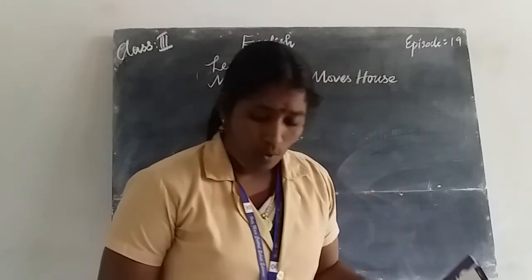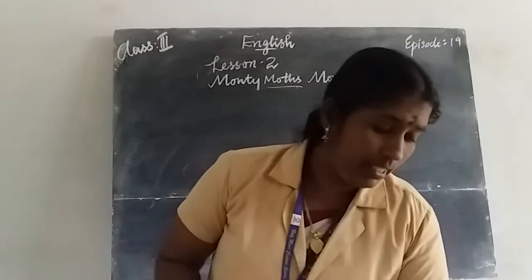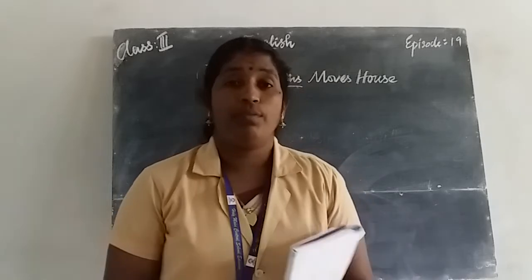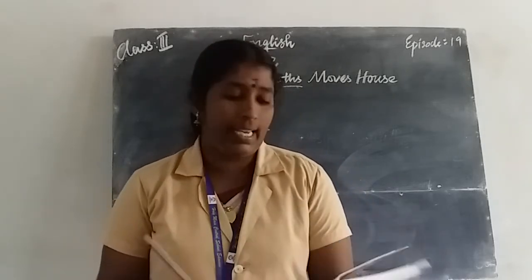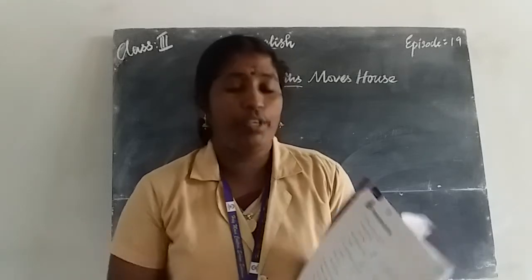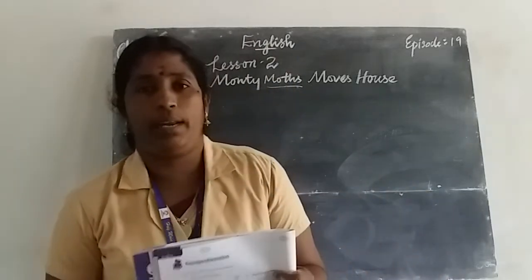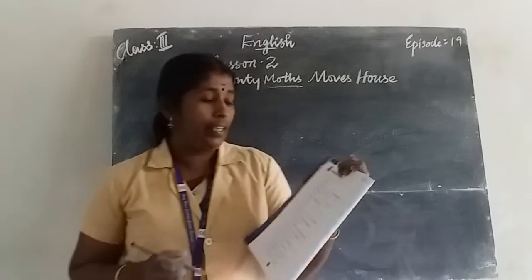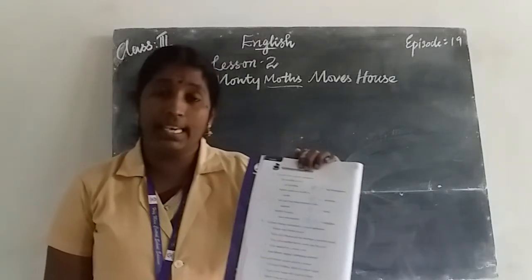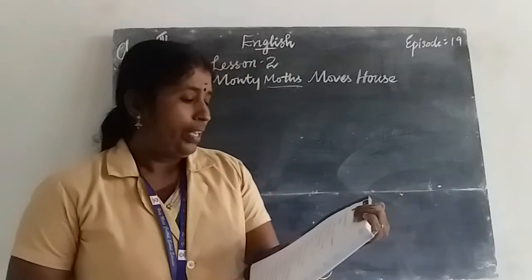First option, old clothes. Second one, big bungalows. Which option is correct? The first option is correct. Moths live in old clothes. You tick the first option.